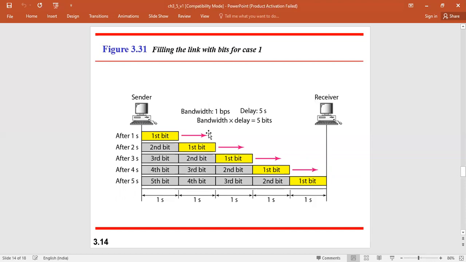Now in the figure, in case one, the bandwidth is 1 bps and the delay is 5 seconds. So the bandwidth delay product will be 5 bits. How is it sent? After 1 second, 1 bit is sent, then 1 second, 1 second, 1 second, 1 second. The total delay is 5 seconds.